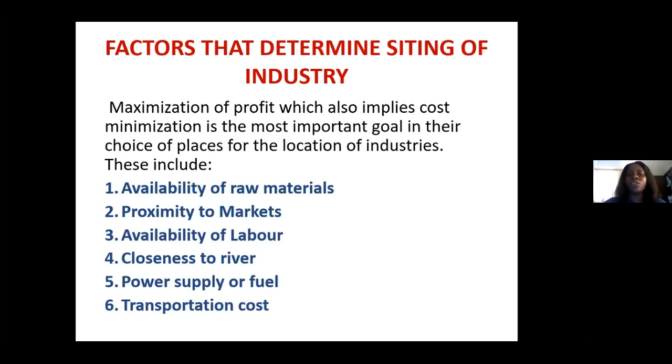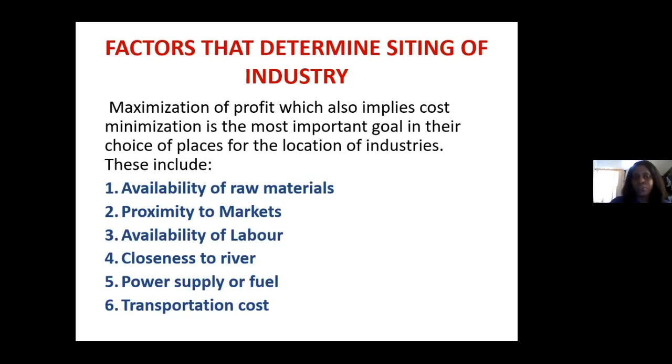They need rivers. Mind you, this waste should not be ejected into the rivers without treatment. They ought to be treated before being released into the water bodies. And don't forget the same river also supplies the industry with water.